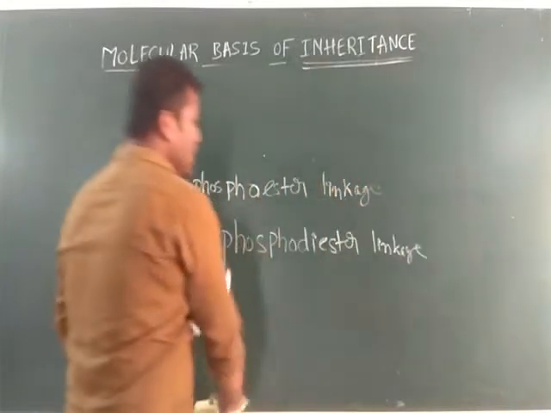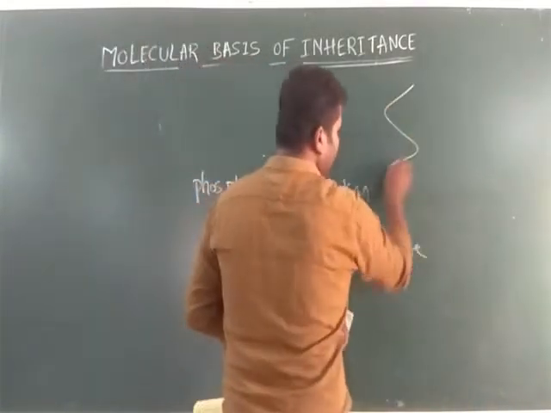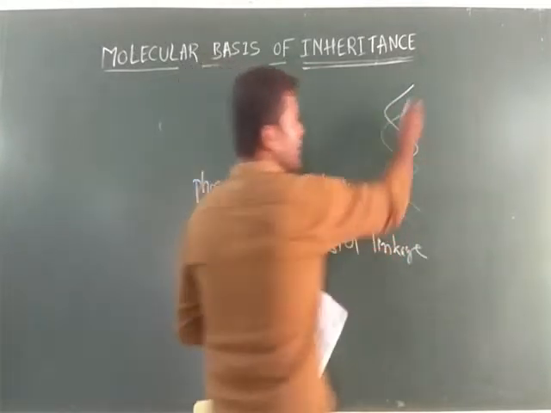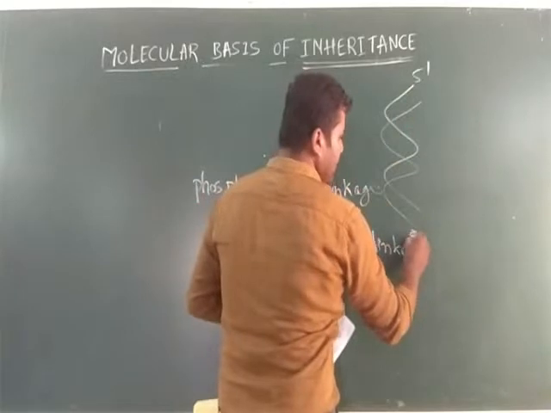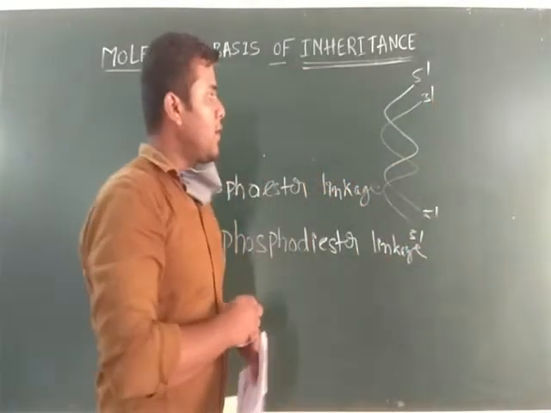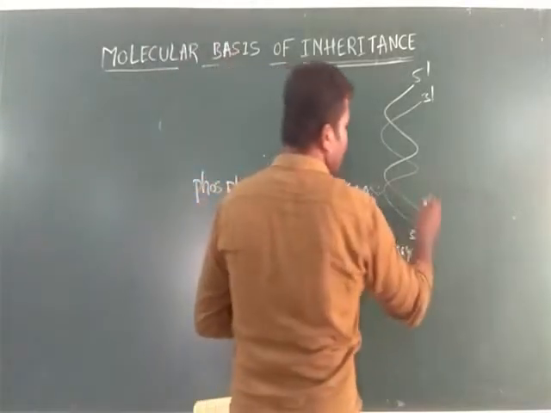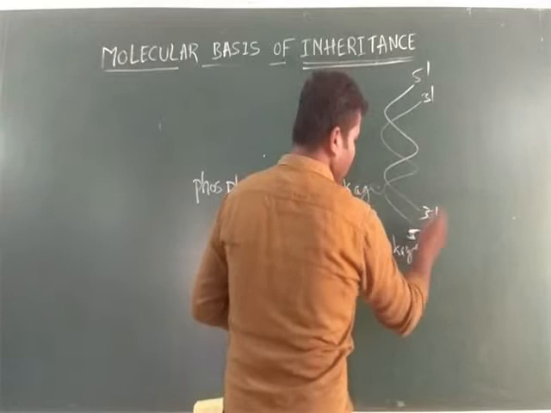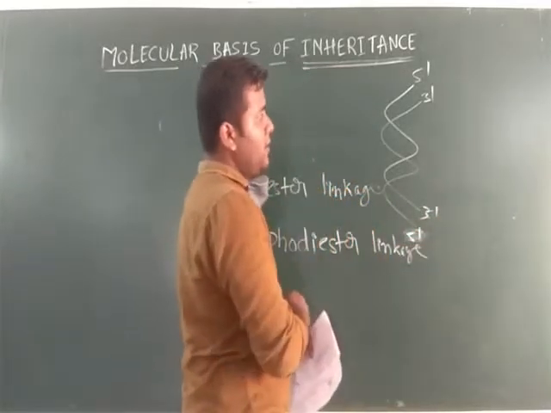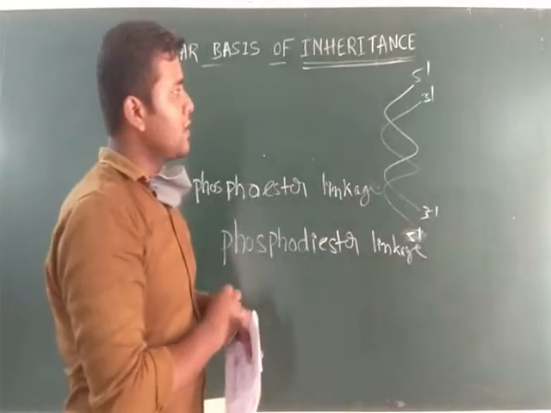Next, phosphoester linkage. So usually DNA is polynucleotide in nature. Am I right? Okay. This one consists of a 5' and 3', and 3' and 5' again. Here, how does it form? Look at here. Simple thing. This one is 3'. This one is 5'. Now here, what will happen? Phosphoester linkage.